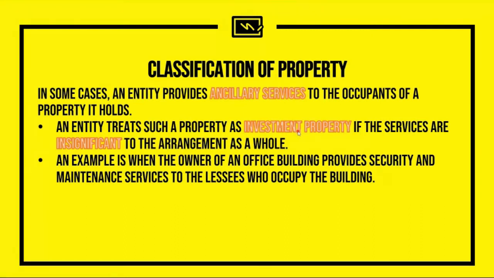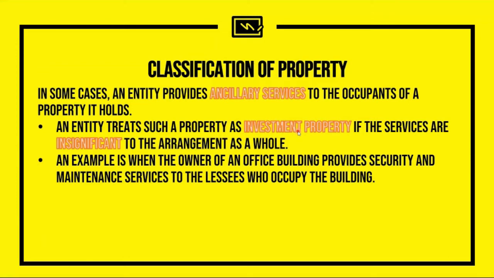Let's provide an example. If the tenant is paying 10,000 pesos and the amount of ancillary services is, let's say, only 500 pesos, then 500 divided by 10,000 is around 5%. So 5% ancillary service is considered insignificant, but of course, this is a matter of judgment.